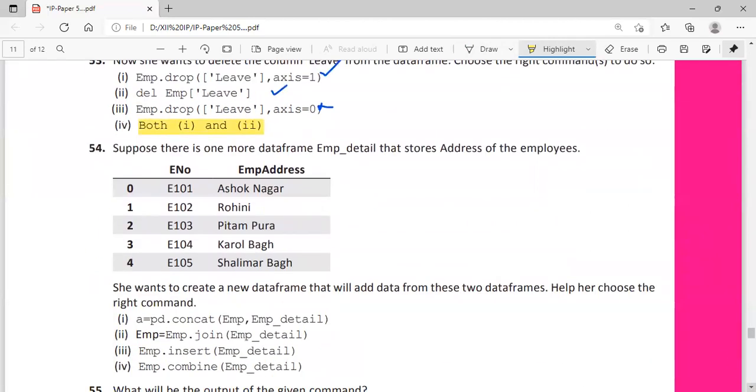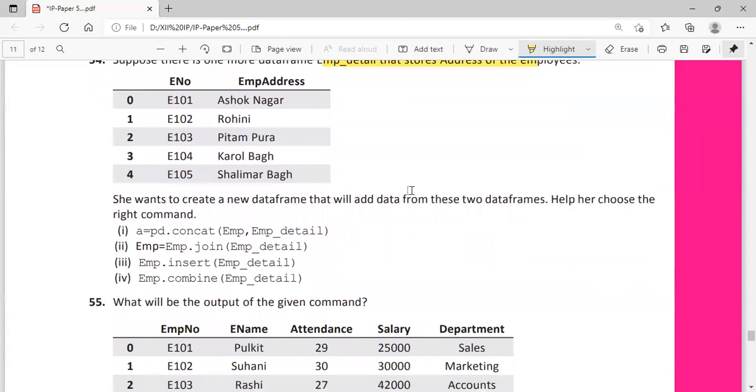Suppose there is one more data frame emp_detail that stores the address of the employees. These are the addresses of the employees. She wants to create a new data frame that will add data from these two data frames. Help her to choose. So pd.concat, no, it will not give the output this way. EMP equal to the first employee data frame, to that the second employee data frame is joined.